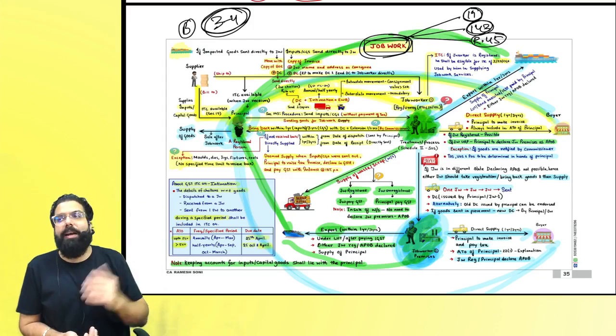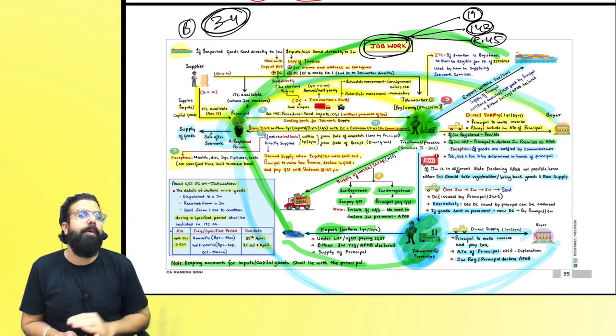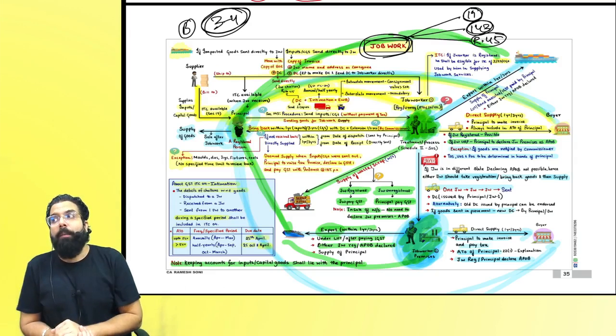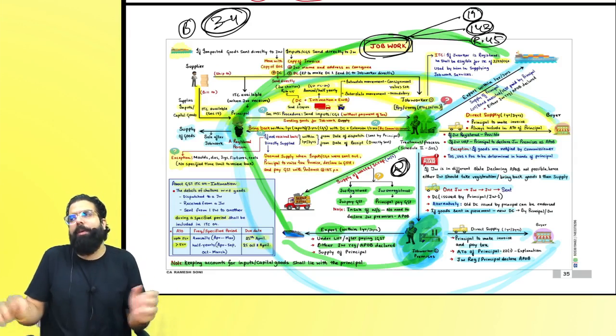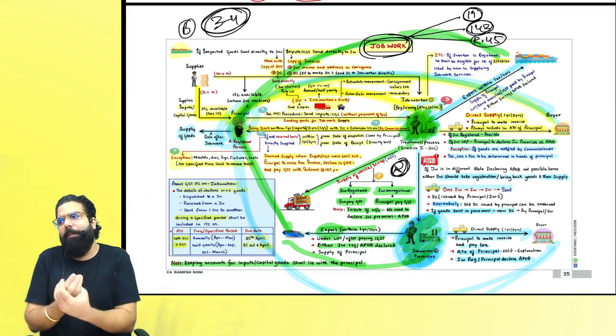Sir, can it be directly supplied? Yes, 1 year or 3 years it can be directly supplied or exported, provided the job worker is registered or place has been declared as the additional place of business, and it will be a turnover of the principal. Time of supply, value of supply, place of supply in the hands of the principal. Sir, what is the treatment of waste or scrap? Waste or scrap ka case may always remember, job worker is registered, job worker pays the GST, job worker is unregistered, principal pays the GST.